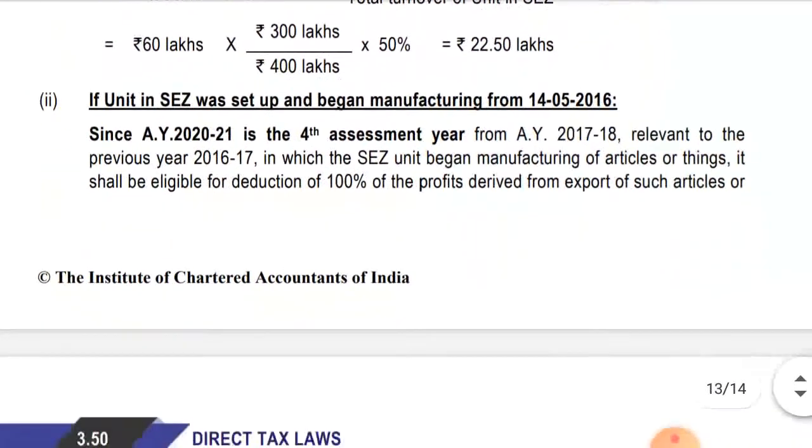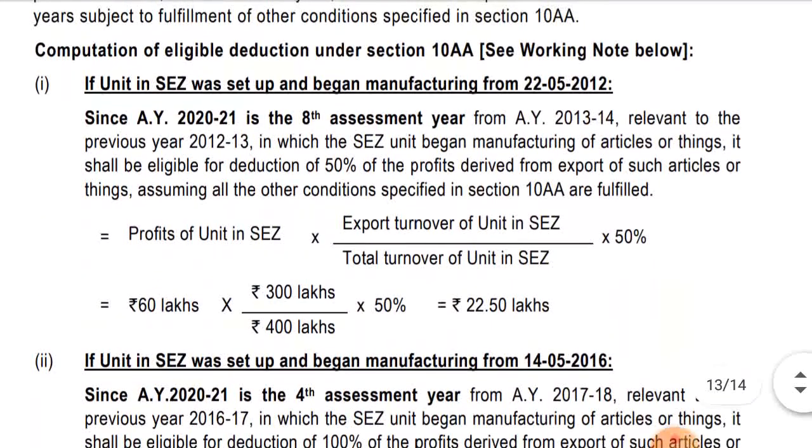First part of this question: if the unit in SEZ was set up and began manufacture from 22 May 2012, since assessment year 2021 is the 8th assessment year from assessment year 13-14 relevant to the previous year 2012-13, in which the SEZ unit begins manufacture of article or thing, it shall be eligible for deduction of 50% of the profit derived from export of such article or thing, assuming all other conditions specified in section 10AA are fulfilled.